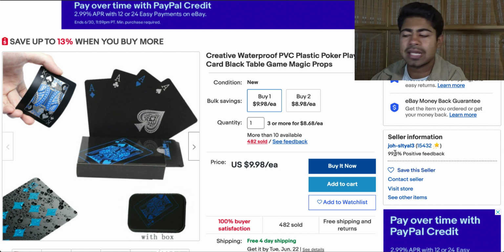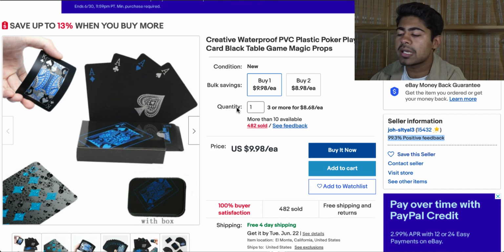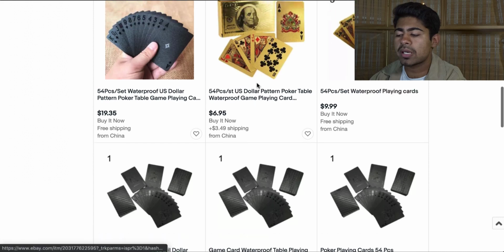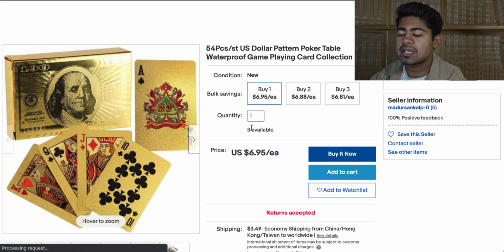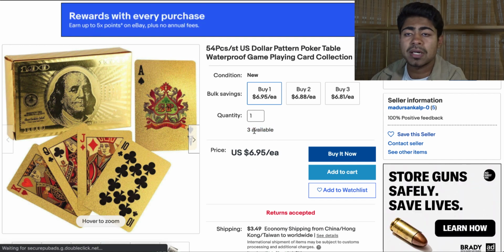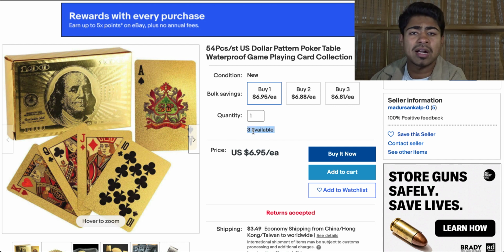But once you make sure that that specific metric is matched, then you want to go on to the next step, and that is looking at the exact quantity. A lot of the times, if we go back to one of the other examples and just click on any random example, what you will see is that quantity is going to tell you a specific number. If it tells you a specific number, you want to run away from that product listing, simply because having a specific number of quantity means there is not enough in stock, and by the time you start selling this product, this number may have already gone down to zero. So in that case, you might just end up with the out of stock product getting sold, and that's no good to just start refunding your customers, and nobody really wants to deal with that.